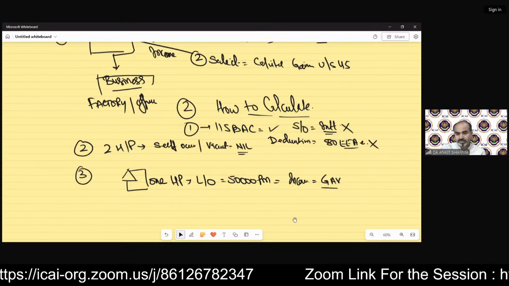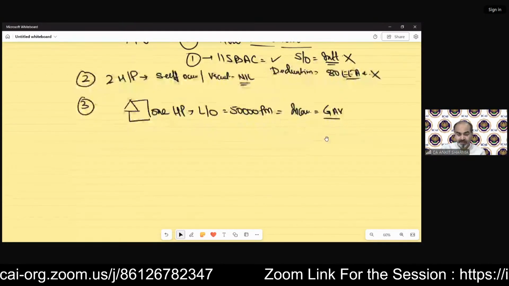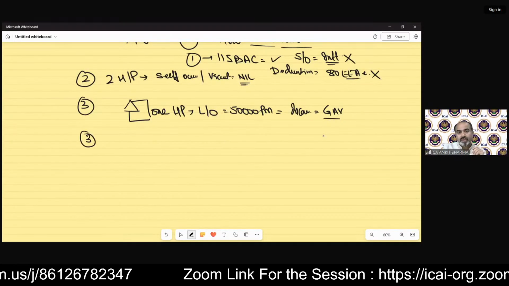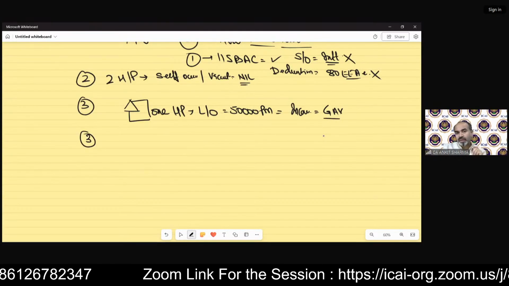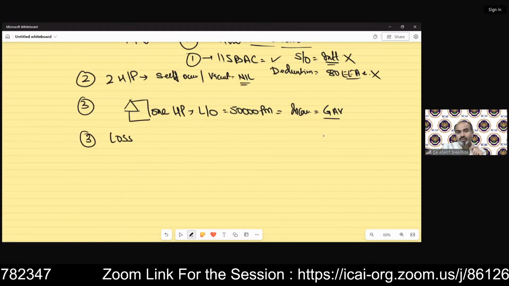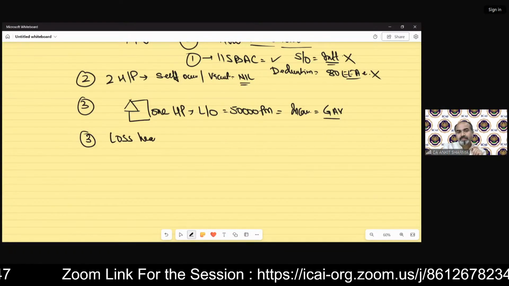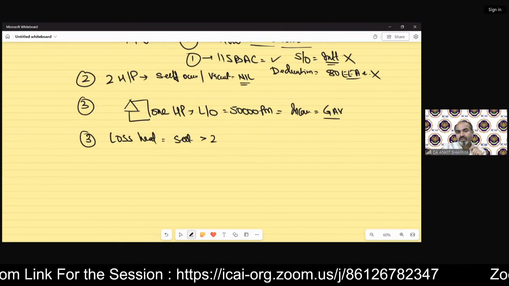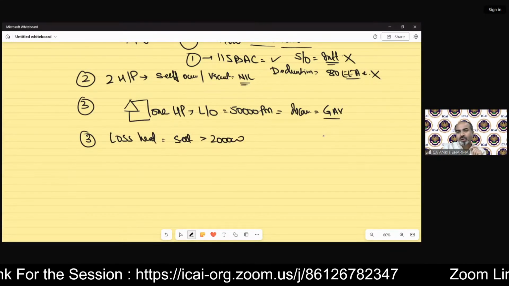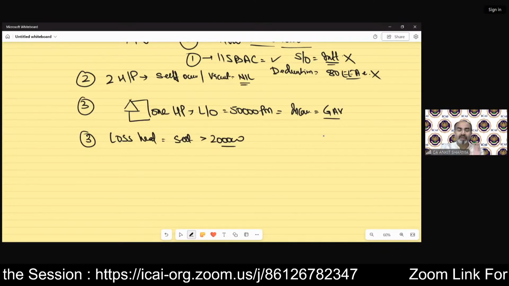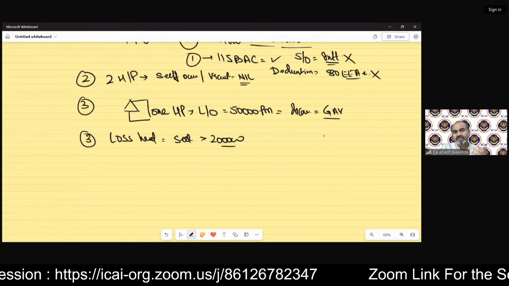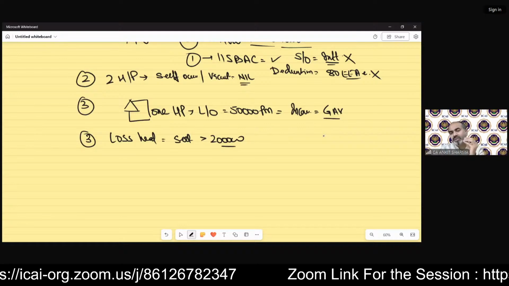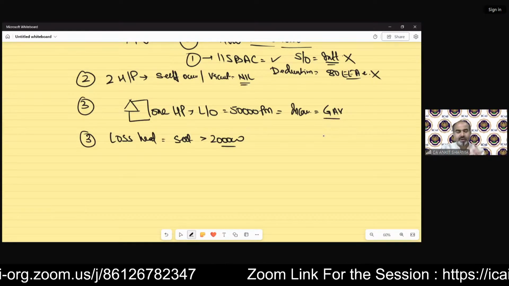Clear? The other important point before solving a question, the loss provision. If you have loss under the head house property, then you cannot set off more than 2 lakh rupees loss from any other head of income. So that is going to be discussed in carry forward and set off of losses provision. For the time being, I'm just going to discuss with you a little bit of that.